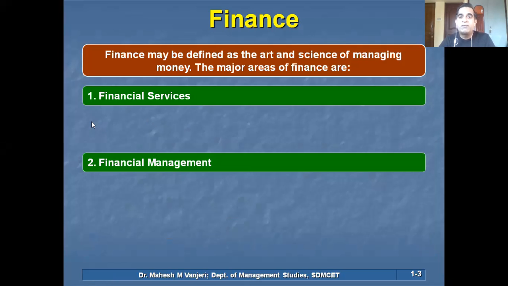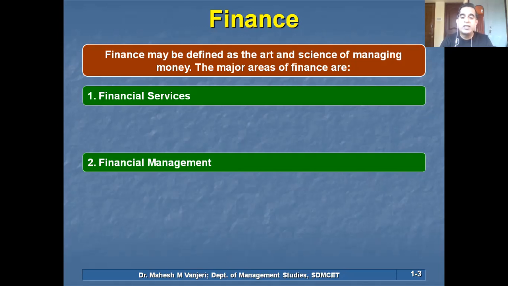So finance may be defined first. In simple words, finance may be defined as the art and science of managing money for a corporate. I made it very simple and clear. Financial management may be defined as the art and science of managing money for the company.